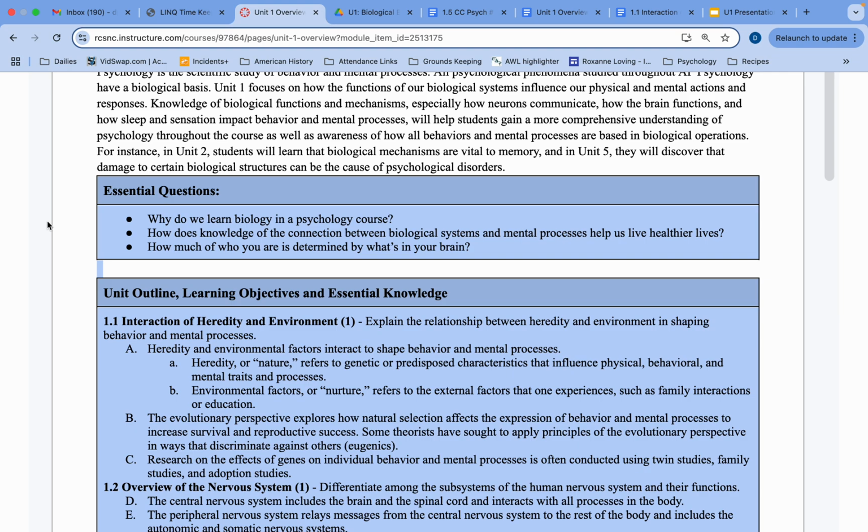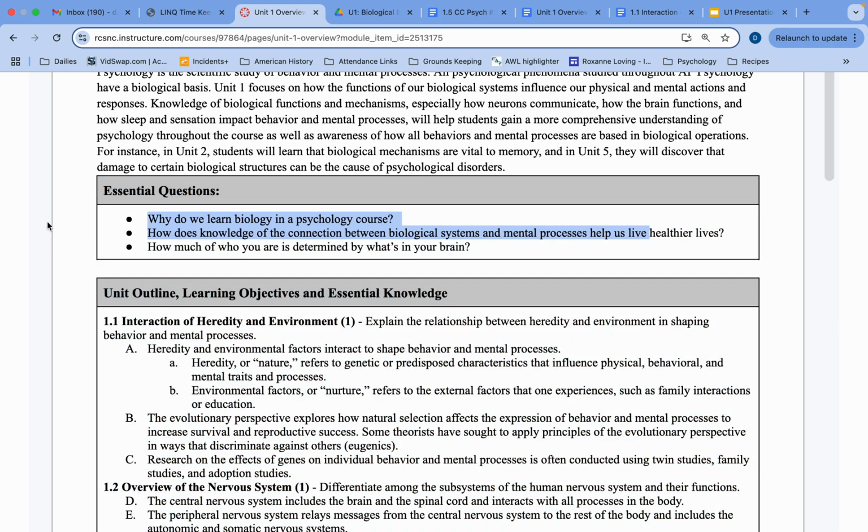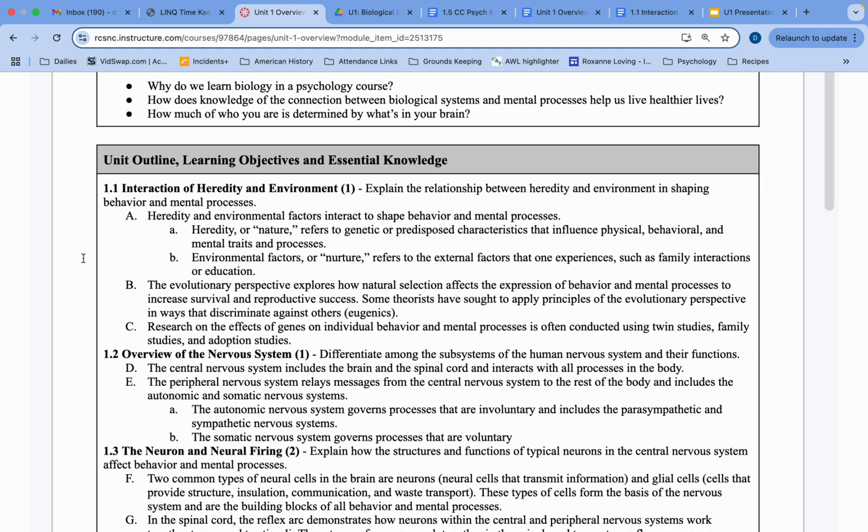How much of who you are is determined by what's in your brain? Well, a lot. And again, I believe they're asking that as sort of a nature versus nurture kind of question. Nature being the genetics that you've inherited from your two biological parents versus the nurture, which is the environment that you are raised and living in. So again, we'll talk about heritability and environmentability. Those are a couple topics we'll have for really the first day in this unit. And then we kick it off with that.